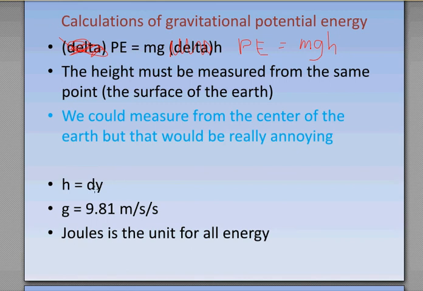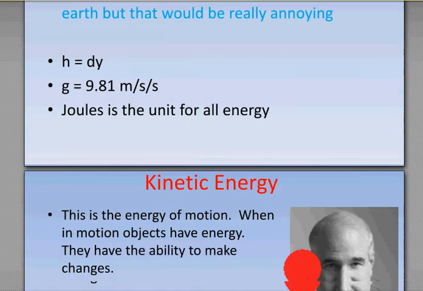Now, we have h, which is our distance in the y direction. We have g. Now, notice this is a little odd nomenclature because you can just call meters per second squared meters per second per second. It's very cool. Notice that it's not negative. I have to keep it positive because it's scalar. And joules is going to be our unit for all energy.